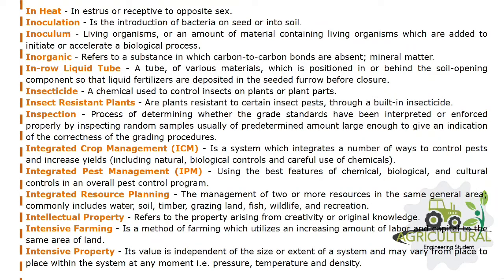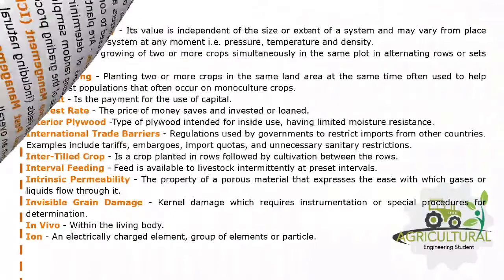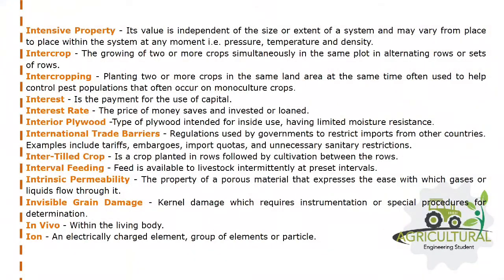to the same area of land. Intensive property, its value is independent of the size or extent of a system and may vary from place to place within the system at any moment, i.e. pressure, temperature, and density. Inferior ovary is an ovary that is embedded in the receptacle, or an ovary whose base is below the point of attachment of the perianth. Inflation is the rise in the amount of money in circulation beyond the legitimate needs of the business so as to cause a reduction in the value of money and increase the price level.